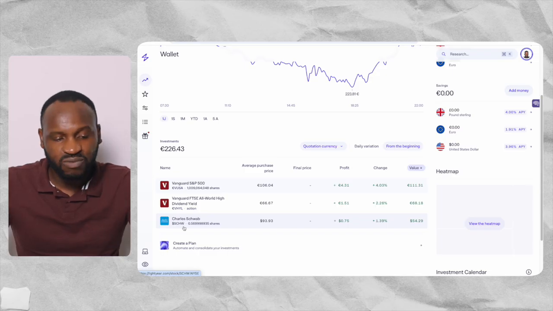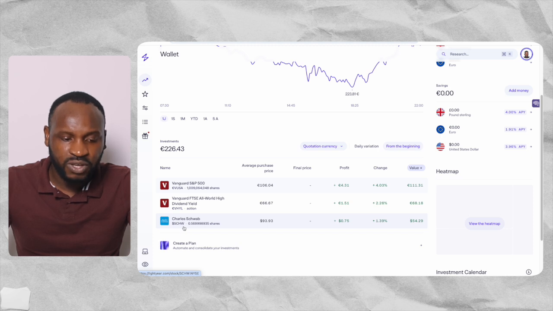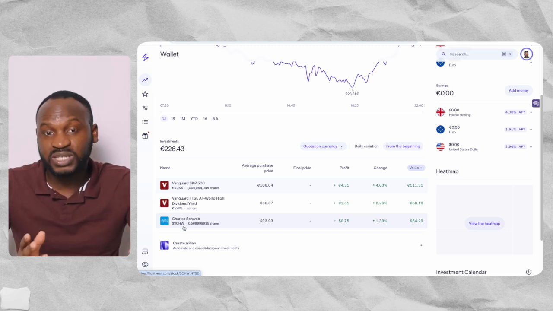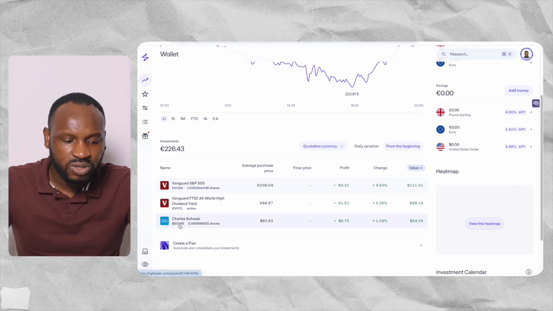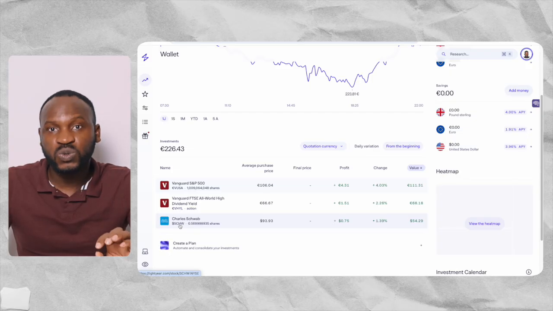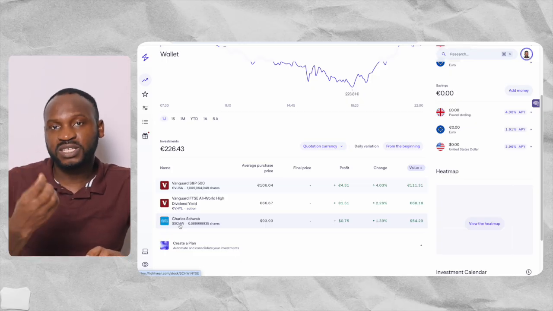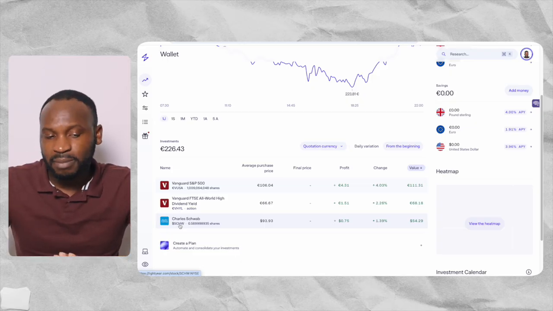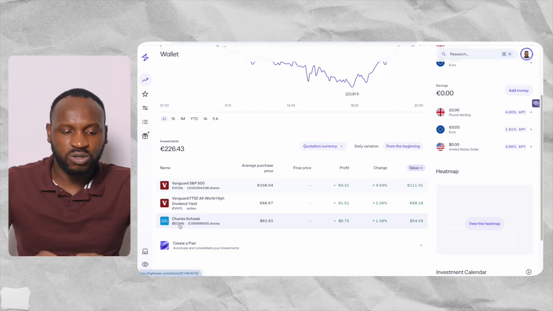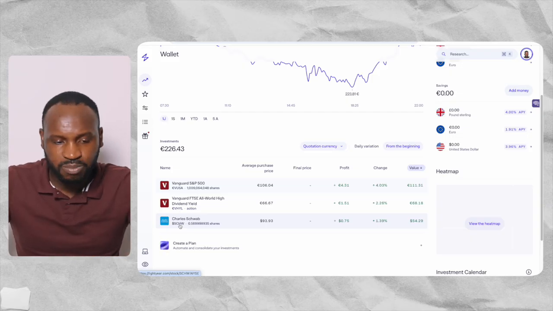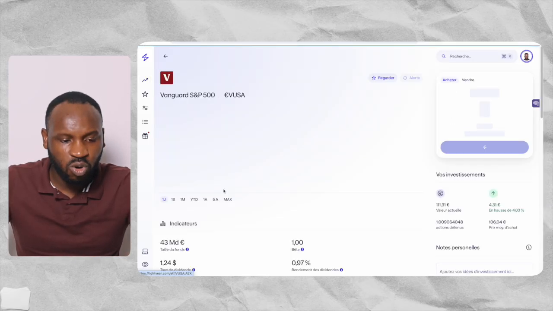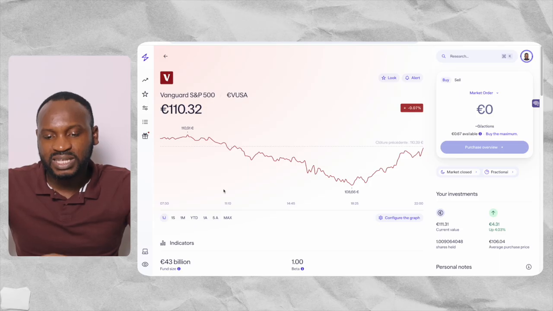The first one that I invested my money on is VUSA, and the second one is VHYL, which is the ticker code, and the third ticker code is SCHW. So that is the ticker code of the S&P 500 funds that I've invested my money on. So I'm going to open one of my S&P 500 funds here. When I click on one of them, you can see that it has opened.